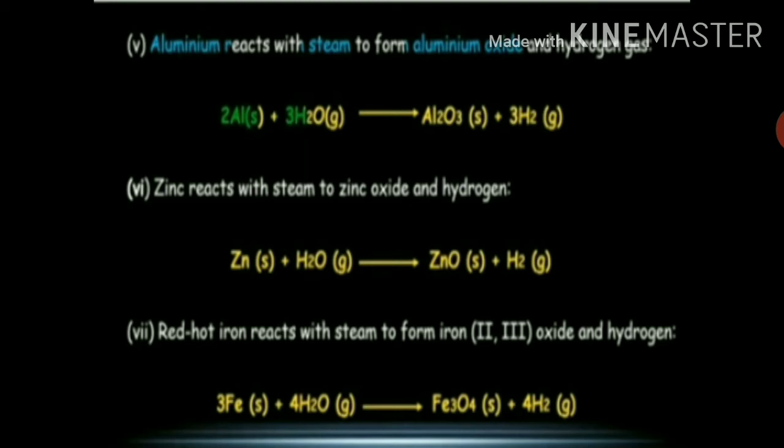For example, sodium is a very reactive metal, therefore sodium reacts violently even with cold water. Magnesium is a comparatively less reactive metal, so it reacts slowly with cold water. It reacts rapidly only with hot boiling water or steam. Metals like zinc and iron are less reactive, which react slowly even with steam. And metals like copper, silver and gold are so unreactive that they do not react with water or even with steam.